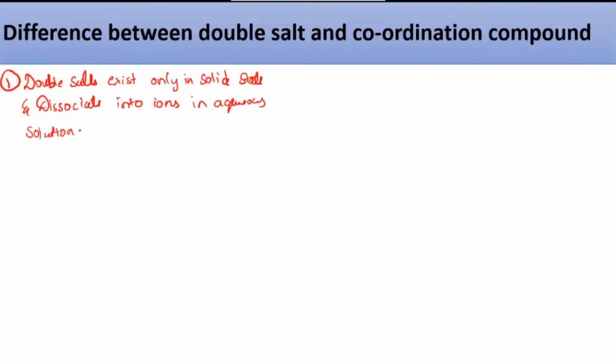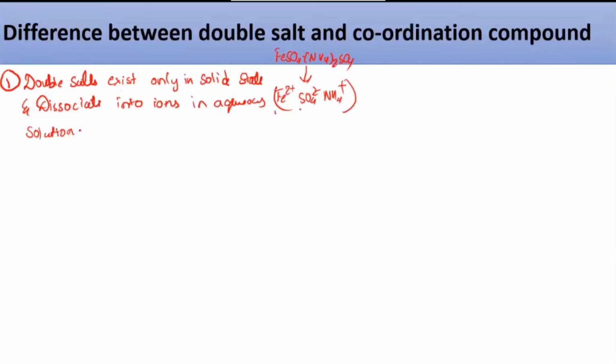For example, if you take ferrous sulfate and ammonium sulfate, this was the salt. When you dissolve them, what are you getting? You are getting ferrous ion, sulfate ion, SO4 2 minus, then ammonium ion, and again sulfate ions from this also. So you are getting them in the form of ions. They don't exist in the solid-state form once you dissolve them in water. So double salt, you can find in that form only in the solid state, but when you put them into water, they are just in the form of their ions.